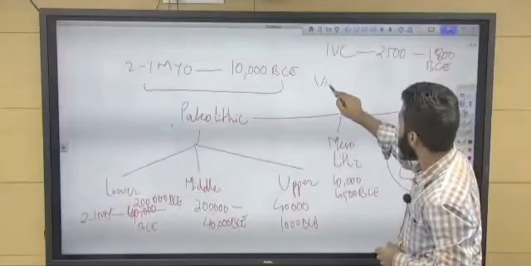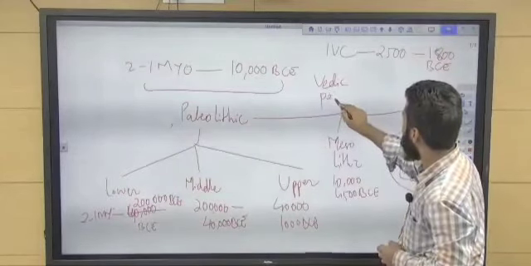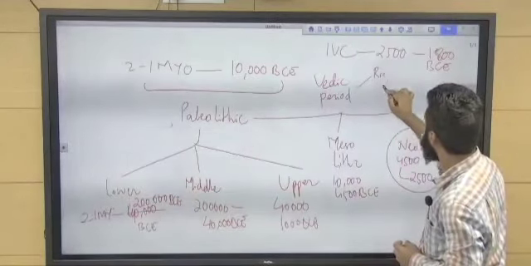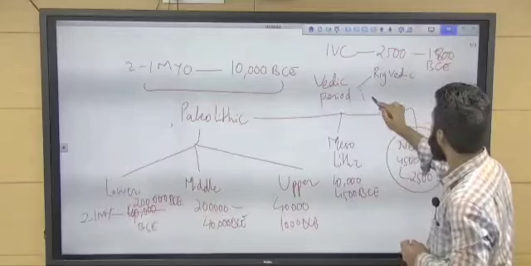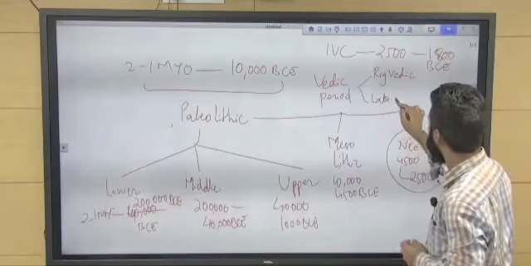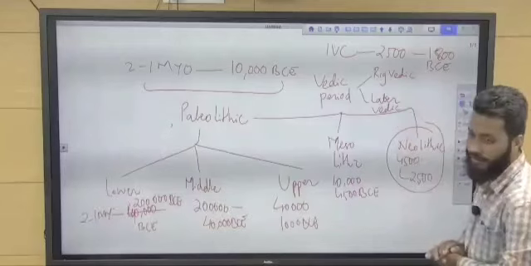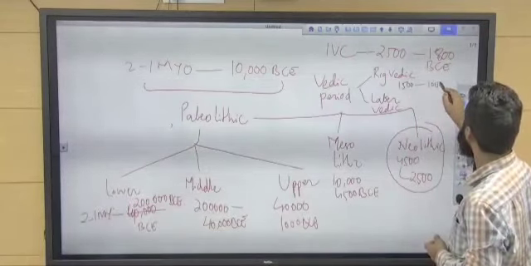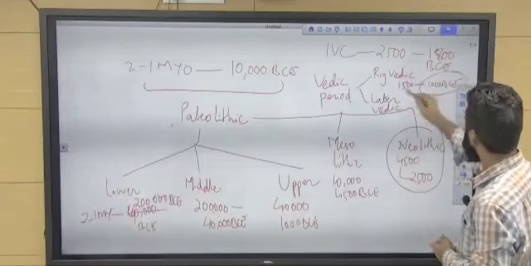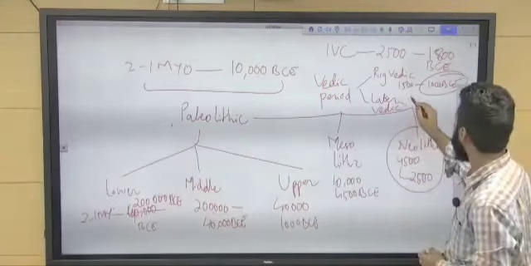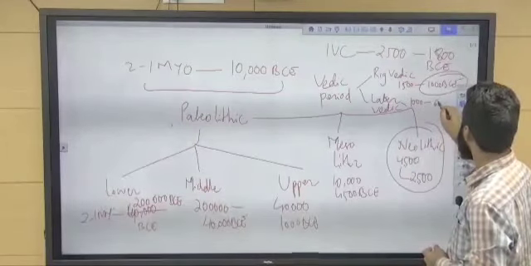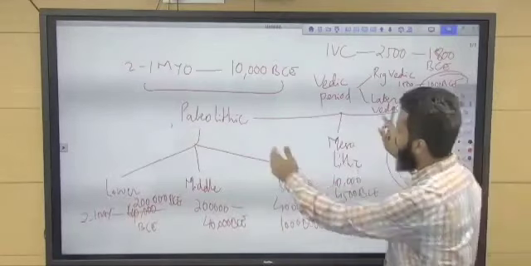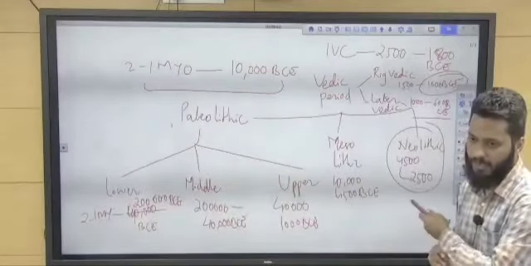Then comes the Vedic period. The Vedic period is also divided into 2 eras: Rig Vedic and later Vedic. So the Rig Vedic period will be from 1500 to 1000 BC. In 1000 BC, iron will be discovered, and then the later Vedic period will be 1000 to 600 BC.